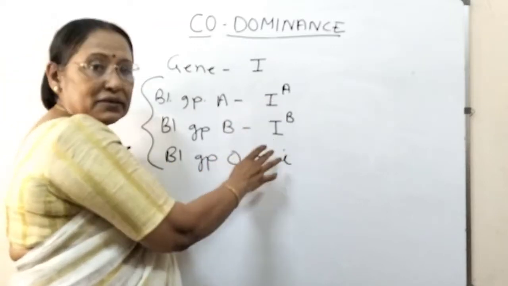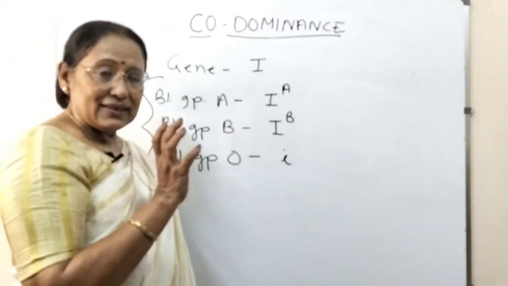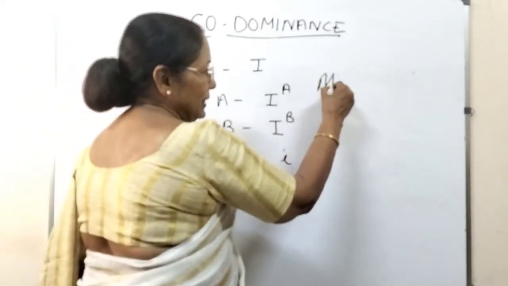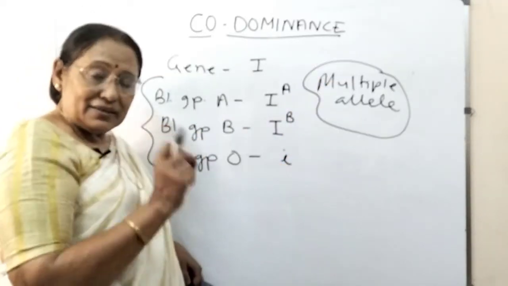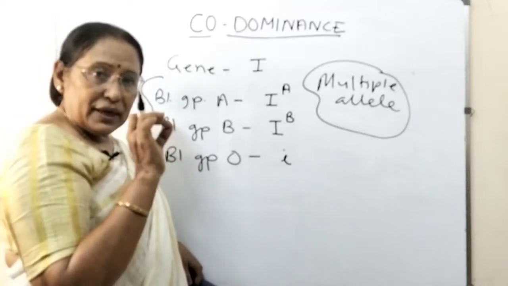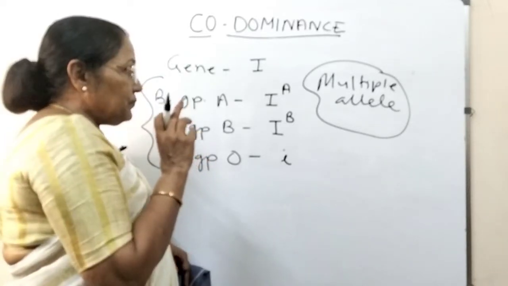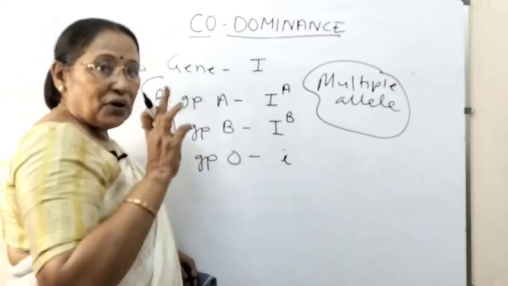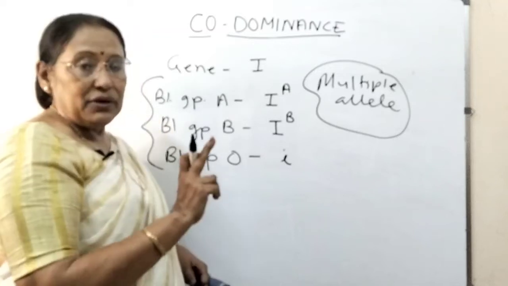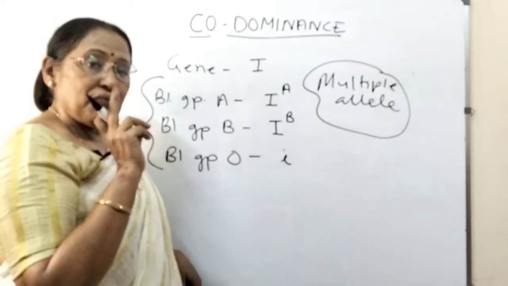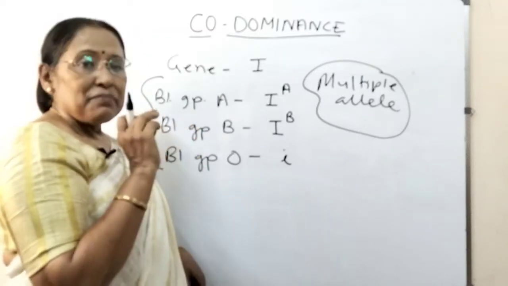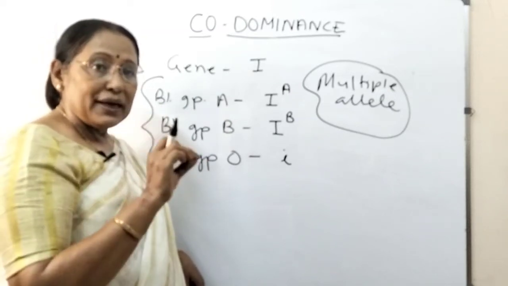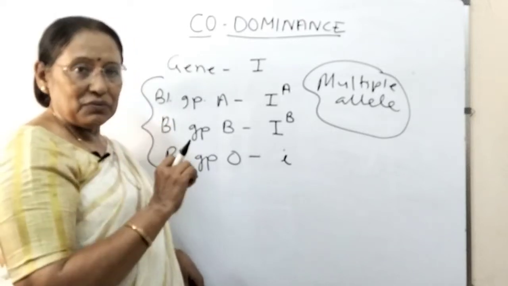There are these 3 alleles. Do you know what does that mean? This is an example of multiple allele. You have studied that for each character there is a pair of allele. For blood group ABO, there are 3 alleles, but of course, in an individual, only one pair can be possible because the alleles are present on a pair of homologous chromosomes.